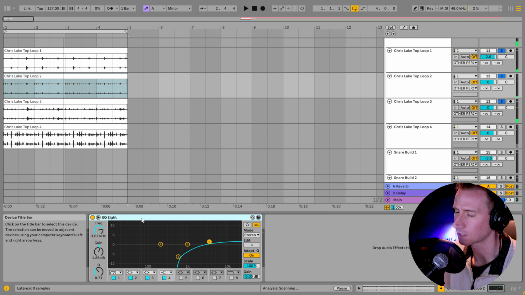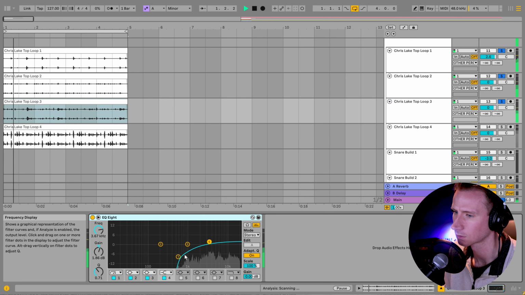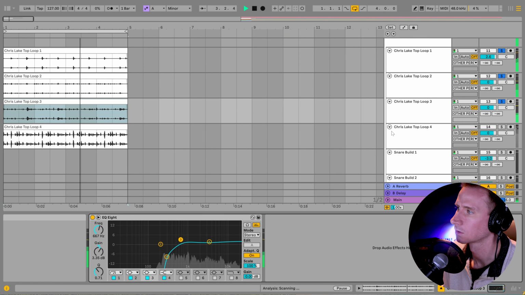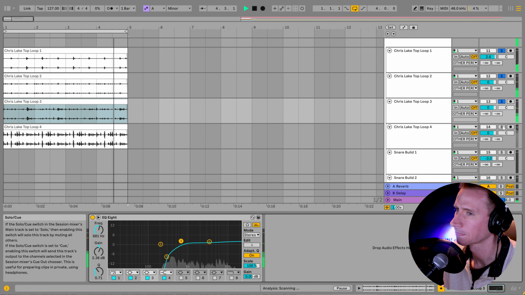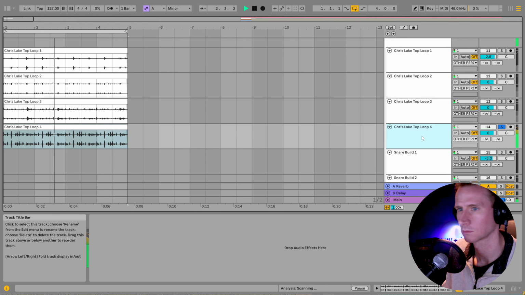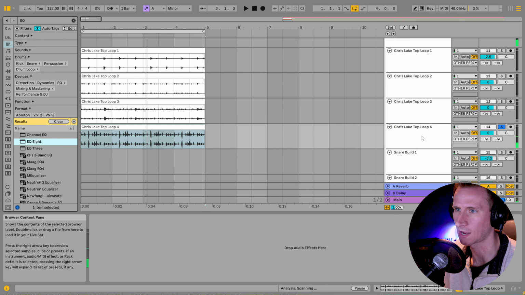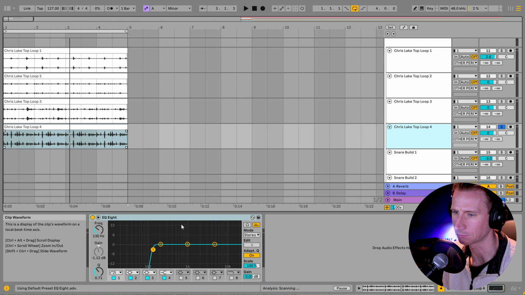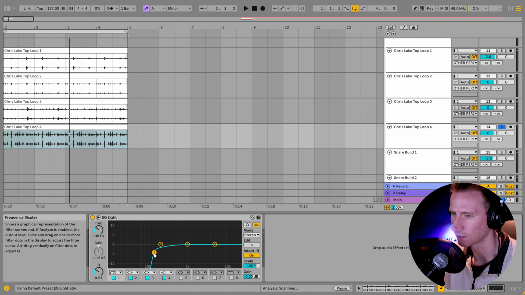I think it needs, again, a little bit of EQ. Now we'll bring in number 4. So we can use this one for kind of the body of the top loop, right? Kind of this 100 to 1K region.